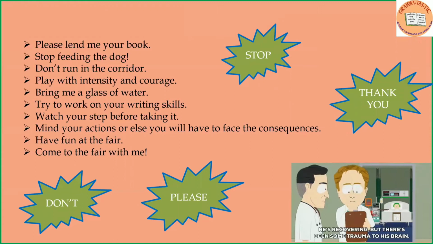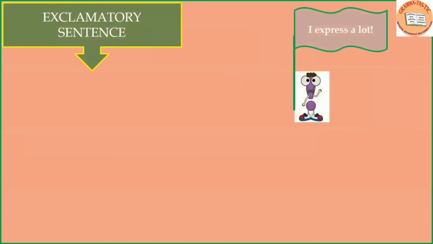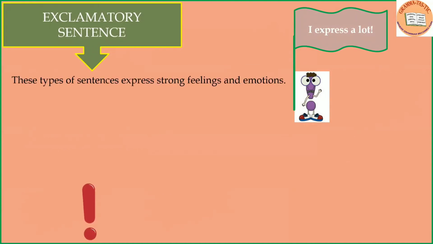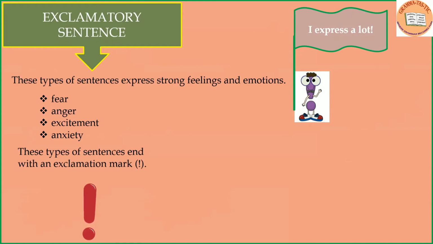As you can see in the imperative sentences, the words like don't, please, stop, and thank you are used. Moving on to the next type, exclamatory sentence. These types of sentences express strong feelings and emotions like fear, anger, excitement, and anxiety. These types of sentences end with an exclamation mark.